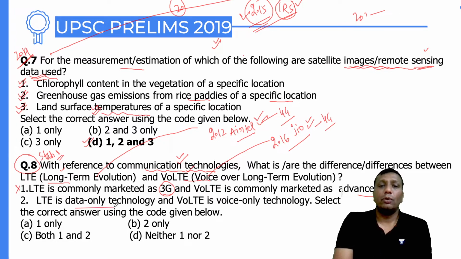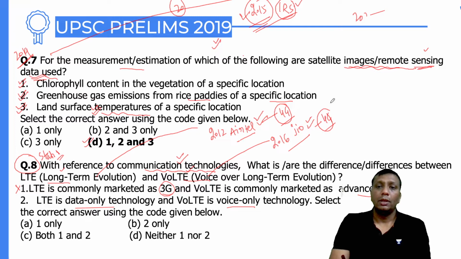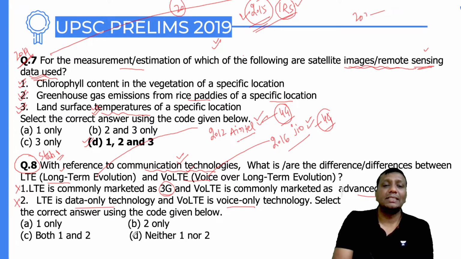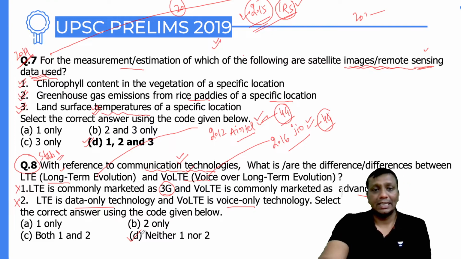LTE is for data only and VoLTE is for voice only. No, guys, whether you are using 4G of Airtel or 4G of Jio, you can use both for voice and data. So that is wrong. So it's a very simple question. So neither 1 nor 2 is the correct answer.